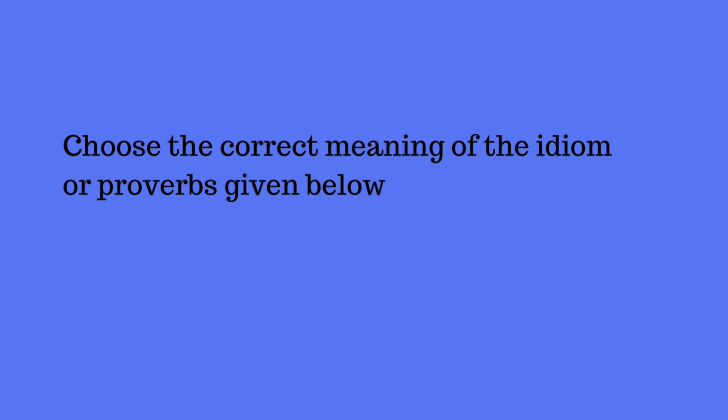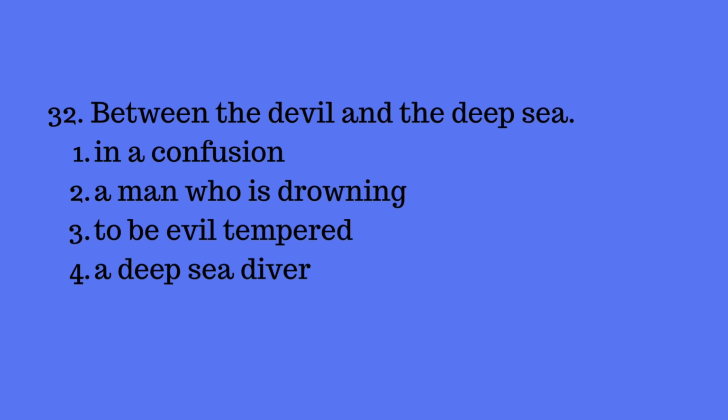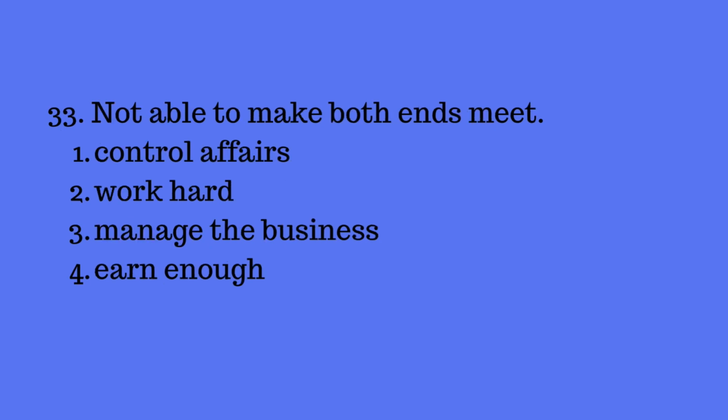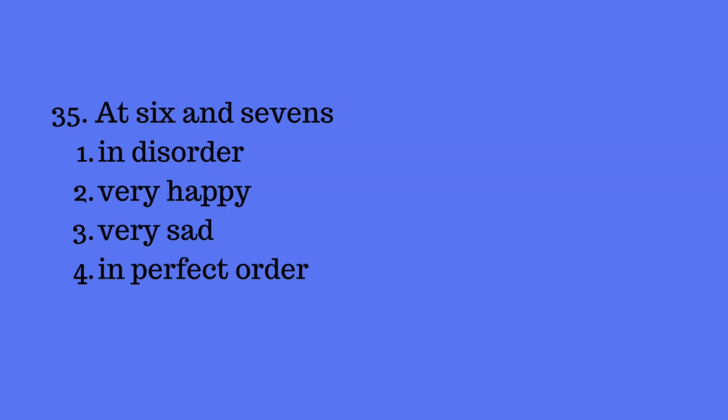So that's it. Next, choose the correct meaning of the idiom or proverb given below. First one, to die in harness. Its meaning is, third one, that is die while still working. Then between the devil and deep sea. Here the meaning is in a confusion. Next, not able to make both ends meet. Here the answer is earn enough. Next, an apple of discord. Here the meaning is cause of quarrel, reason for fight. Next, at sixes and sevens, the meaning is in a disorder.